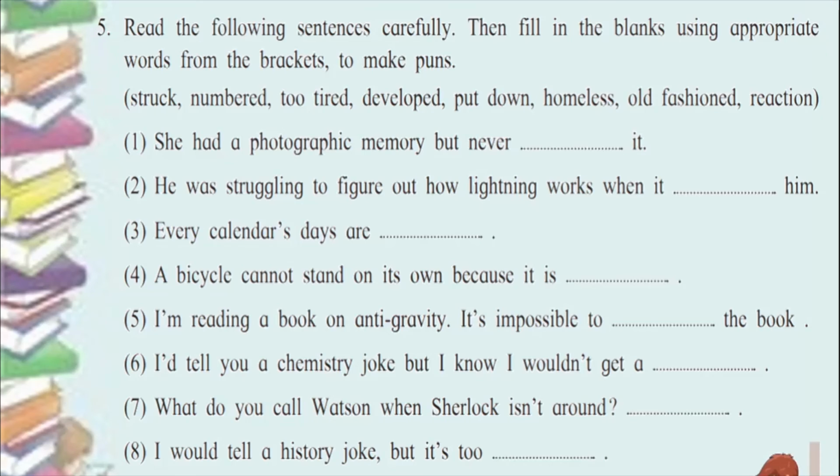So she had a photographic memory but never developed it. So see, it's an example of pun. Why? Because we develop photographs. So in that way, she should have developed her memories, but she did not develop her memory, which was photograph. So that is an example of pun. See how we are playing with words here.